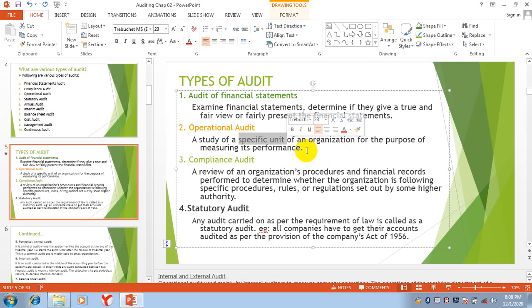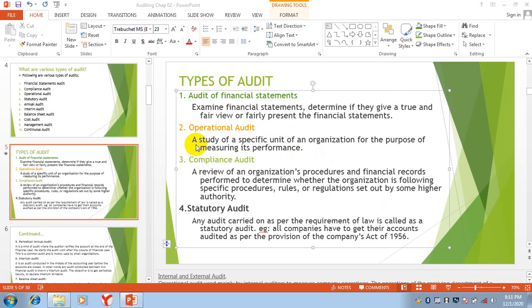Keep in mind it can be any unit, any department of the organization. We are checking their operations, and the purpose is measuring its performance. We want to check the performance of an operational unit of an organization.